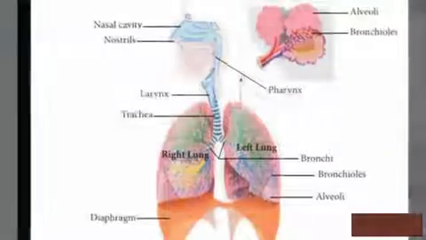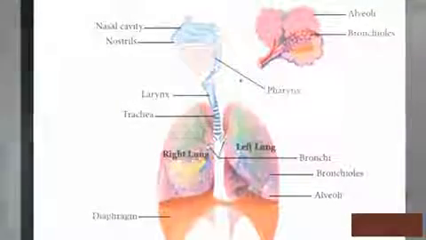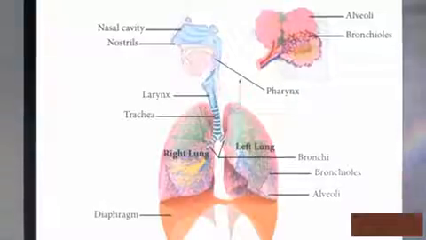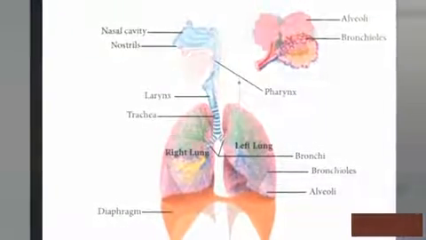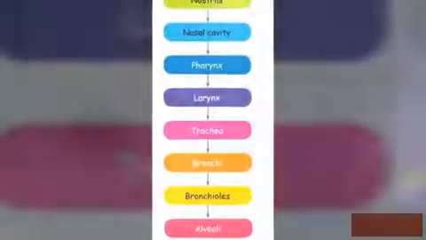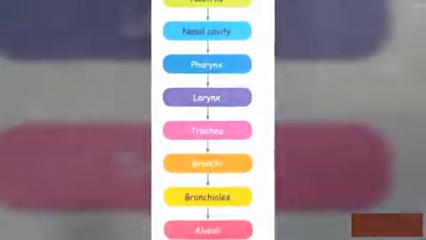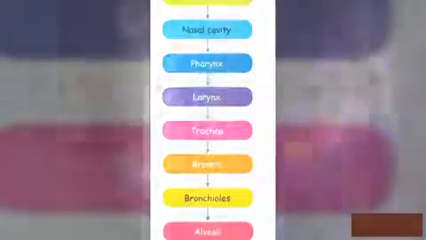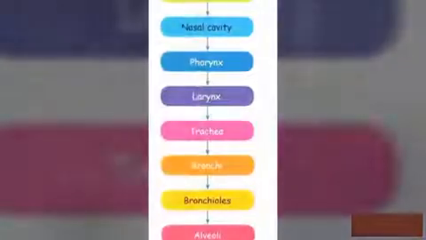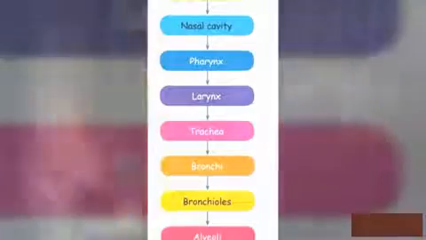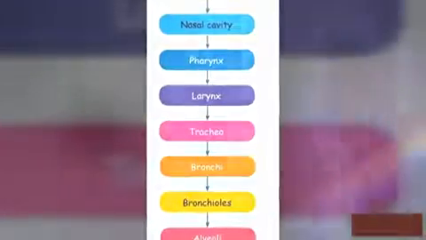Let's recall today's topic. This is the normal respiratory system picture. Air reaches the nostrils and the nasal cavity. Then it reaches the pharynx, larynx, trachea, bronchi, bronchioles, alveoli and lungs. In the lungs, oxygen is taken in and carbon dioxide is released.